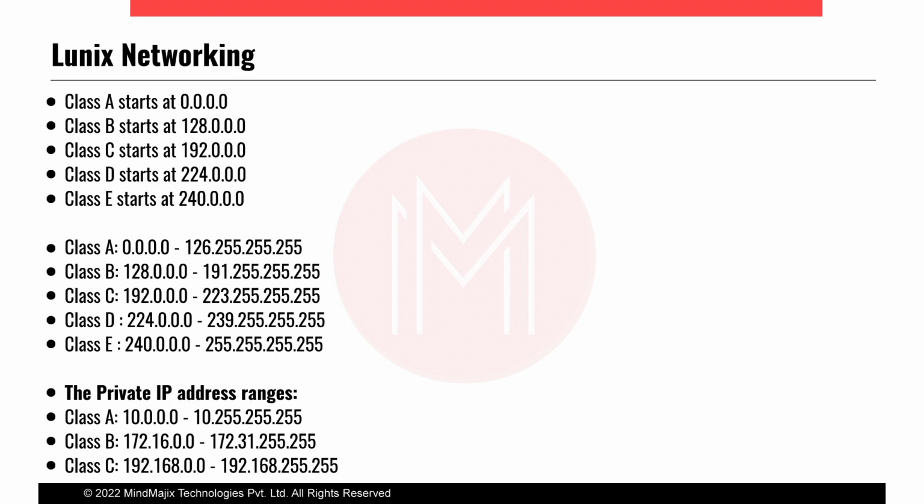Now I will mention the ranges here. Class A ranges from 0.0.0.0 to 126.255.255.255. Class B starts from 128.0.0.0 up to 191.255.255.255. Class C starts from 192.0.0.0 up to 223.255.255.255.